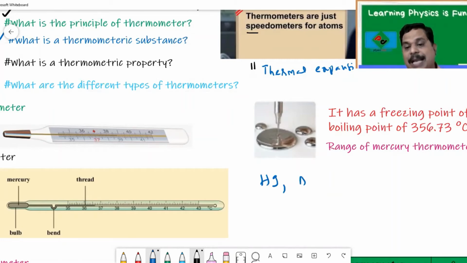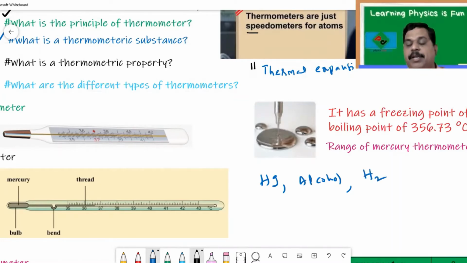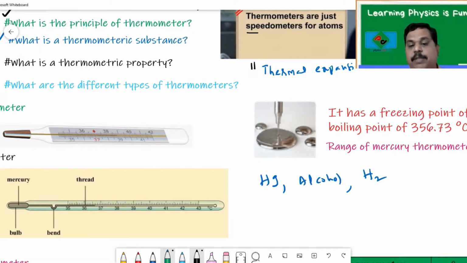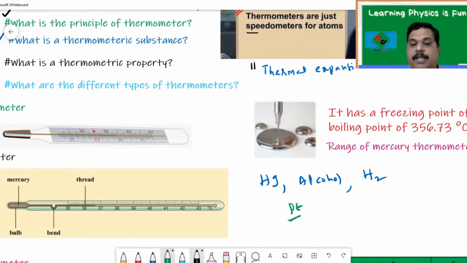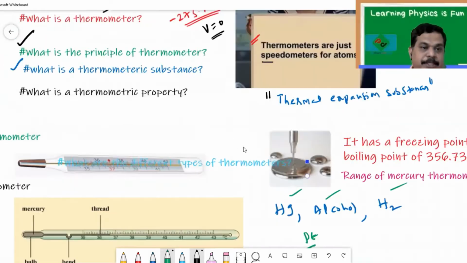We can use alcohol, so alcohol is a thermometric substance. We use hydrogen gas in some thermometers, so we call hydrogen a thermometric substance. And we even use a platinum wire. A platinum wire is also a thermometric substance. So any substance that helps us to measure the temperature, we call it a thermometric substance.